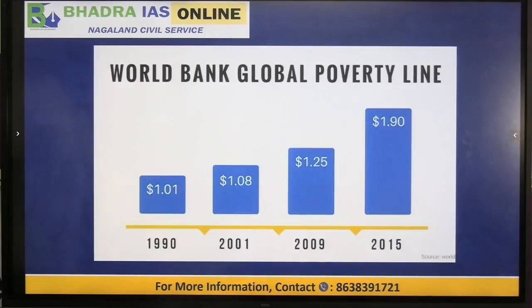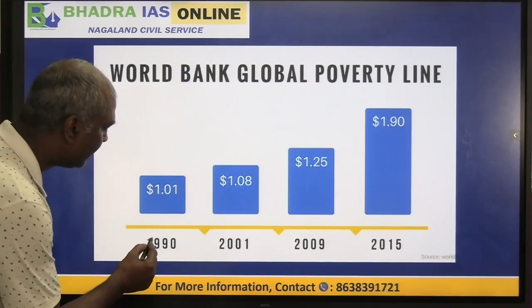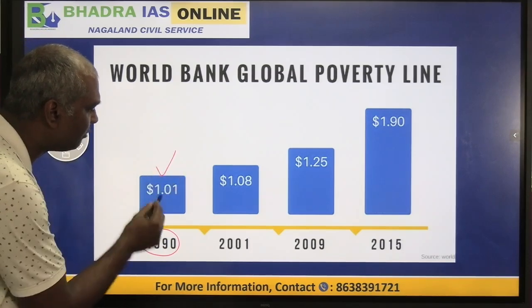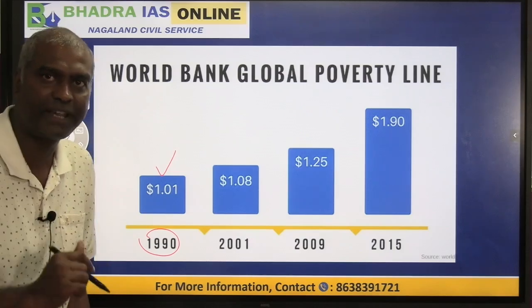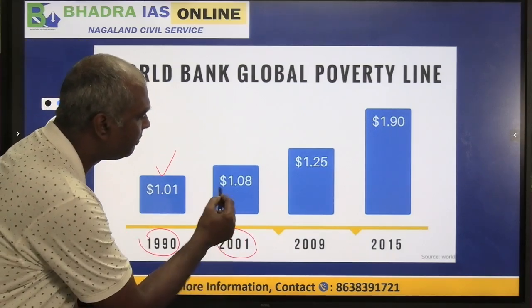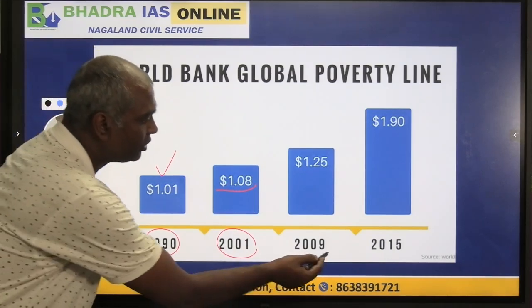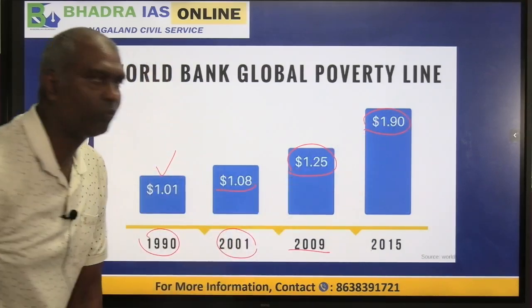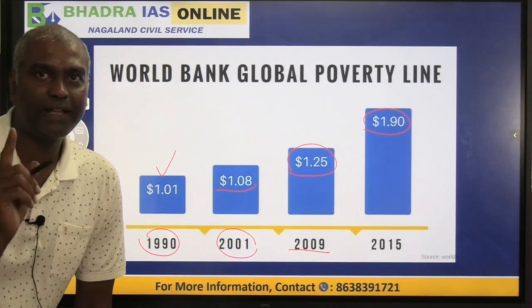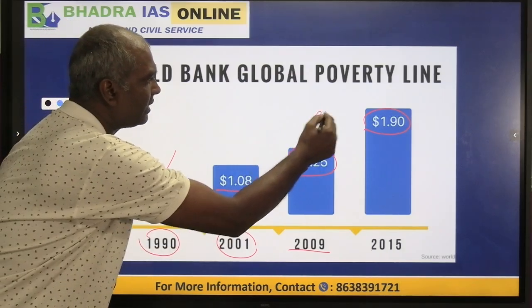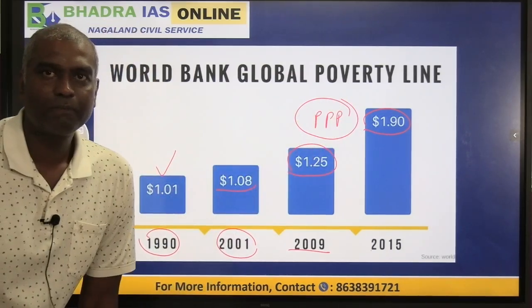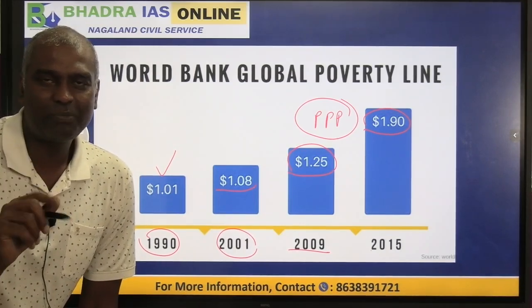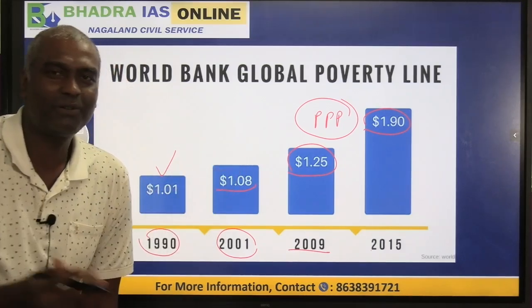Now coming to the international poverty line set by World Bank. If you go back to the past, in 1990 the international poverty line was $1. That means extreme poverty, $1. In 2001 it became 1.08, then in 2009 it became $1.25, then in 2015 it was brought to 1.90 US dollars per day per person. But these are all estimated at purchasing power parity, PPP. Not $1 equal to 85 rupees or 89 rupees. Here $1 will be equal to just 20 rupees.